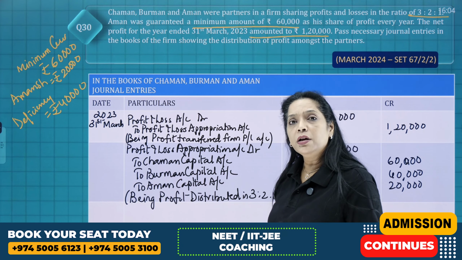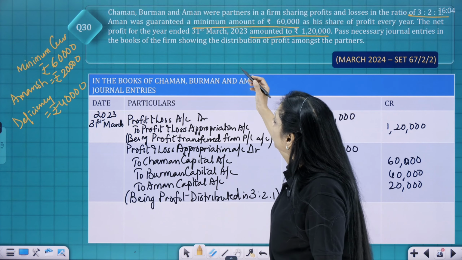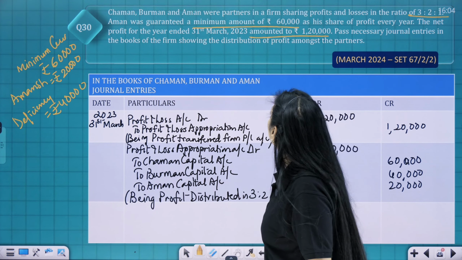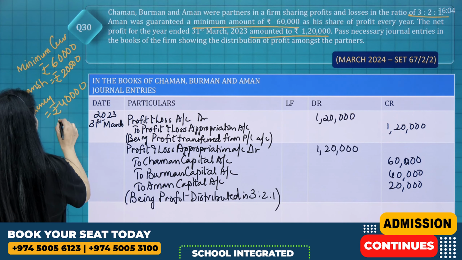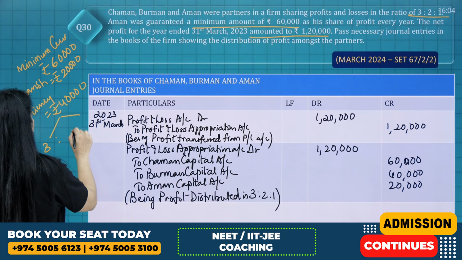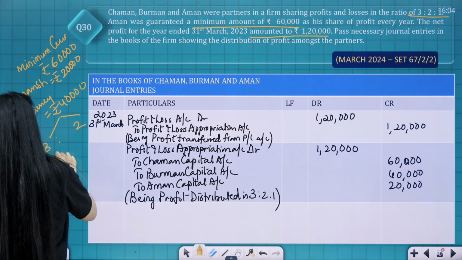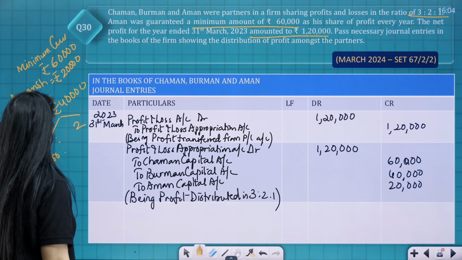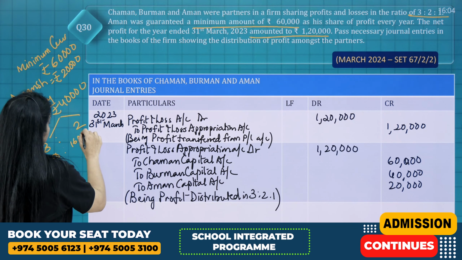When nothing is mentioned, the existing partners will share in their ratio. So existing partner is who? Chaman and Burman, right? What will be the ratio of Chaman and Burman? 3:2. So in 3:2 ratio, 24,000 and 16,000.